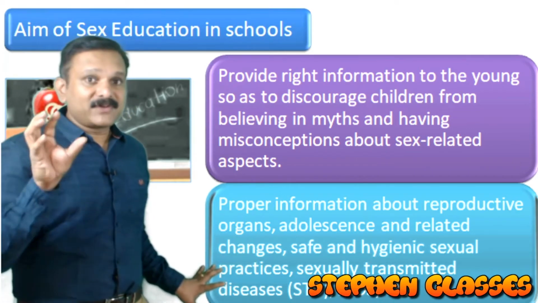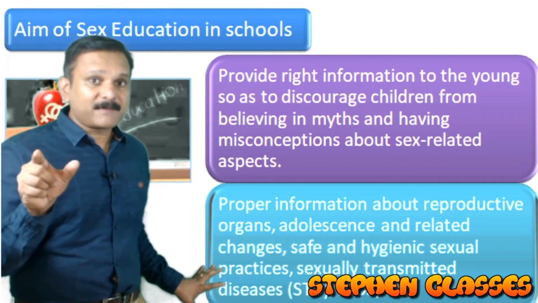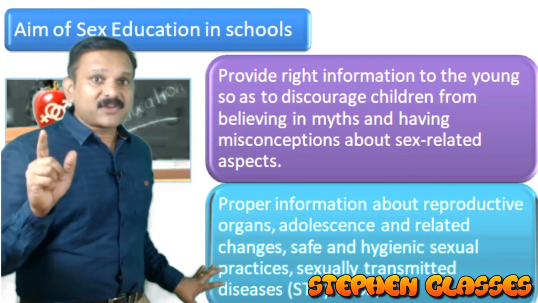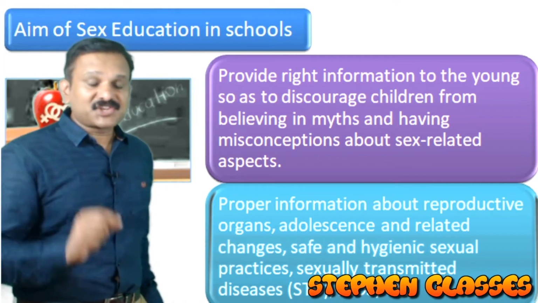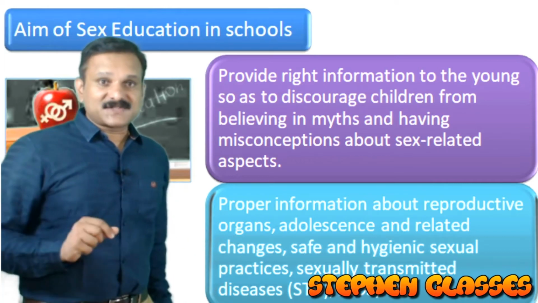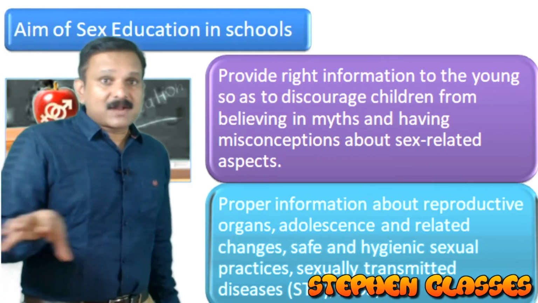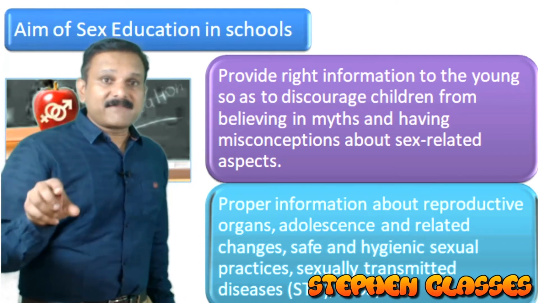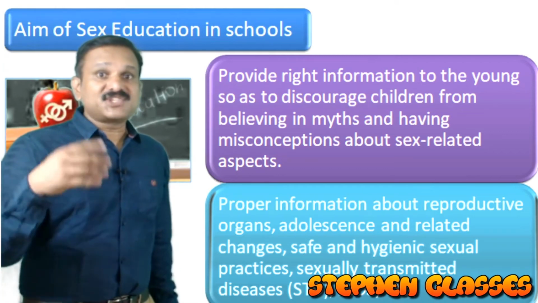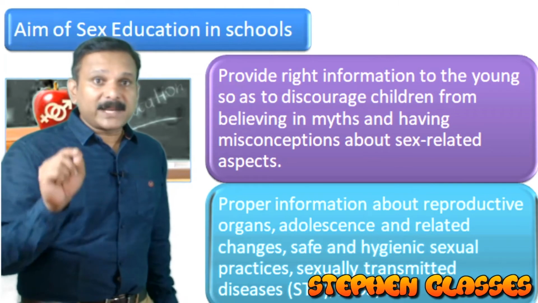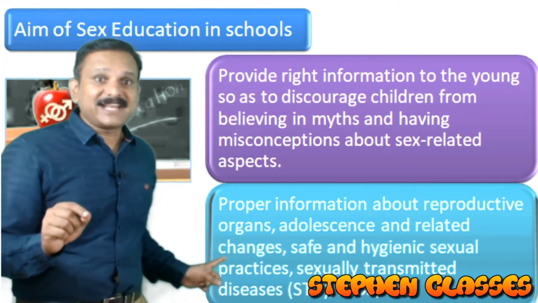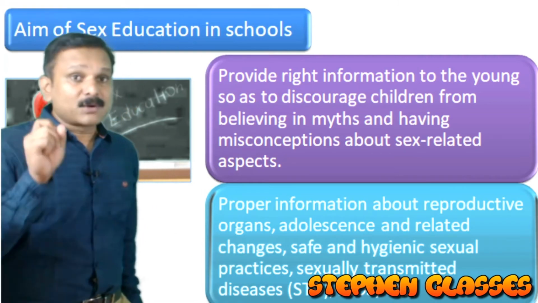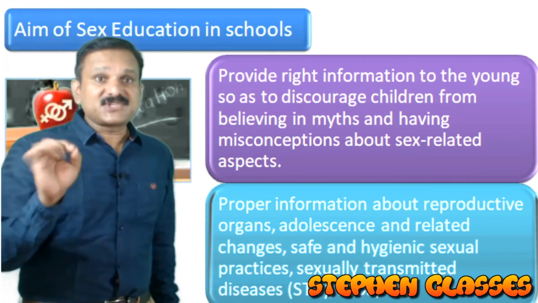So what are the different types of information we are giving? I repeat, we are giving information about reproductive organs. We are giving information about adolescent changes. Children in the adolescent age group will be given proper information about the changes happening during the adolescent period, and also about safe and hygienic sexual practices, and information about STDs.